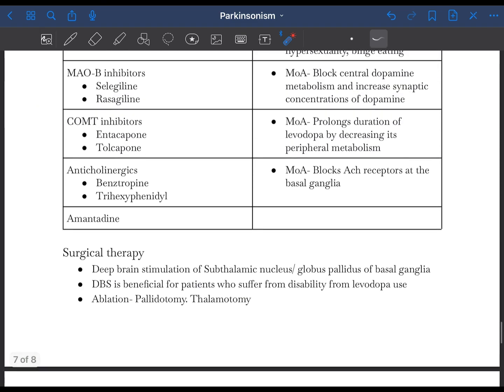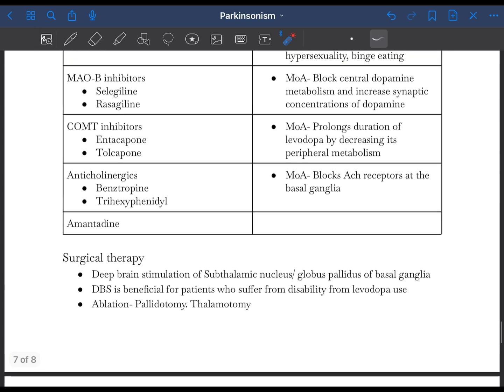Now let's talk about surgical therapy in brief. The mainstay of surgical therapy right now is deep brain stimulation of the subthalamic nucleus or the globus pallidus of the basal ganglia. This is beneficial especially for patients who suffer from disability due to levodopa use. As we talked about, levodopa causes dyskinesia, which is quite debilitating, so this is useful for that group of patients. The other surgical therapy includes ablation, including pallidotomy and thalamotomy.